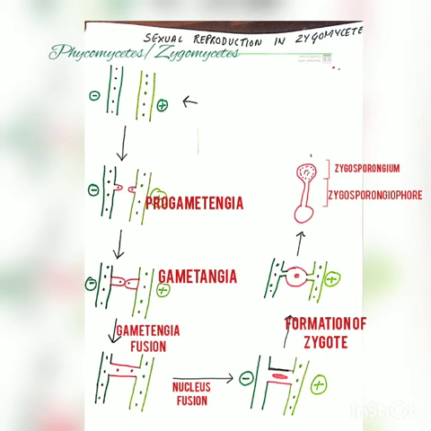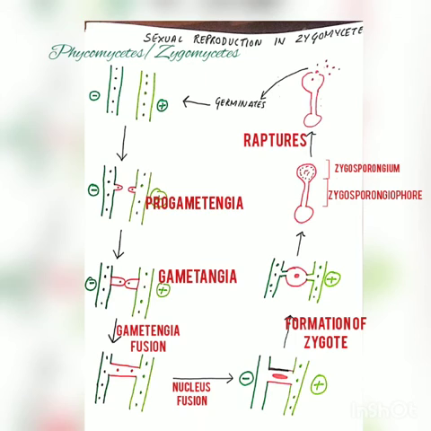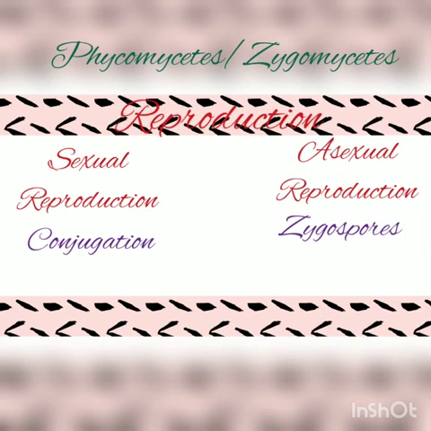And after that, as you all know students, the sporangium or the zygosporangium will rupture or burst out to release the spores stored inside it. The spores will now germinate or grow into a new hypha. This process is also known as conjugation, as the negative strain and positive strain are in conjugate relationship. So this is how Phycomycetes or Zygomycetes reproduce asexually and sexually.